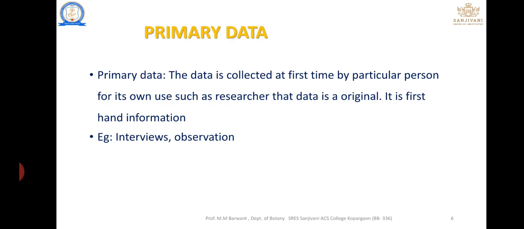That means new data or new questions arise, and that is primary data. Observation: when we are doing an experiment, each time we have to take a new observation, and that is primary data. Simple concepts are given.